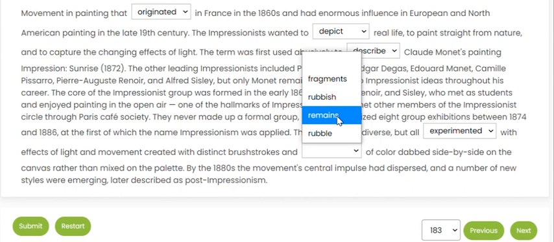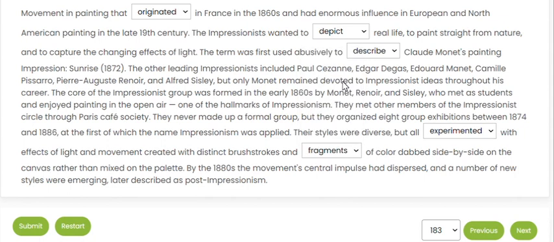Fragments can mean different things, like brush strokes only, different dots or lines. Whatever we make with color, different designs can be fragments. Rubble also means waste or rough fragments of stone, brick, or concrete, so leftover again. So it will be fragments, meaning different designs, different structures, patterns, whatever we made out of colors dabbed side by side.